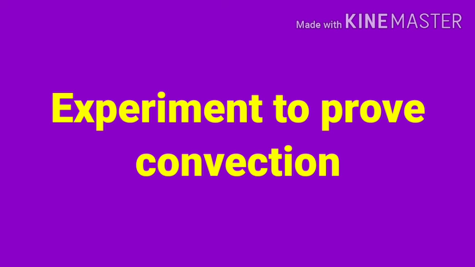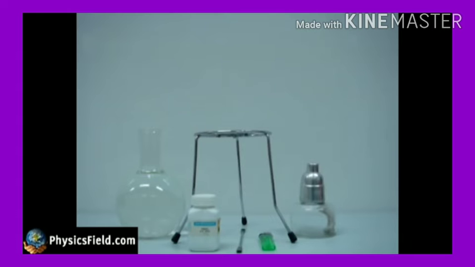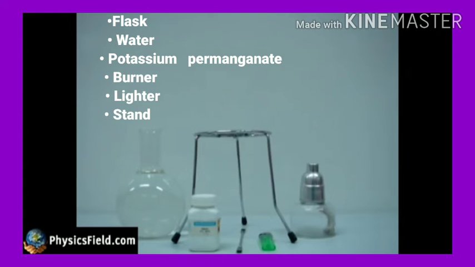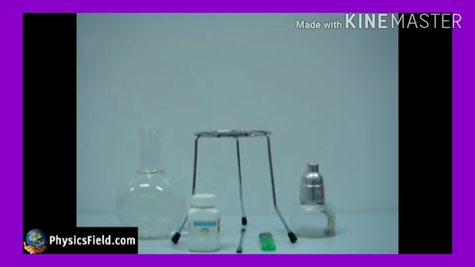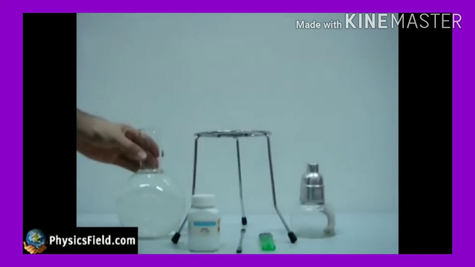an experiment to prove convection. Look here. For this experiment, we need a flask with water, potassium permanganate, a lighter, a burner, and a stand. These are the materials required for the experiment to prove convection. Are you ready to watch convection here? Ready, right?